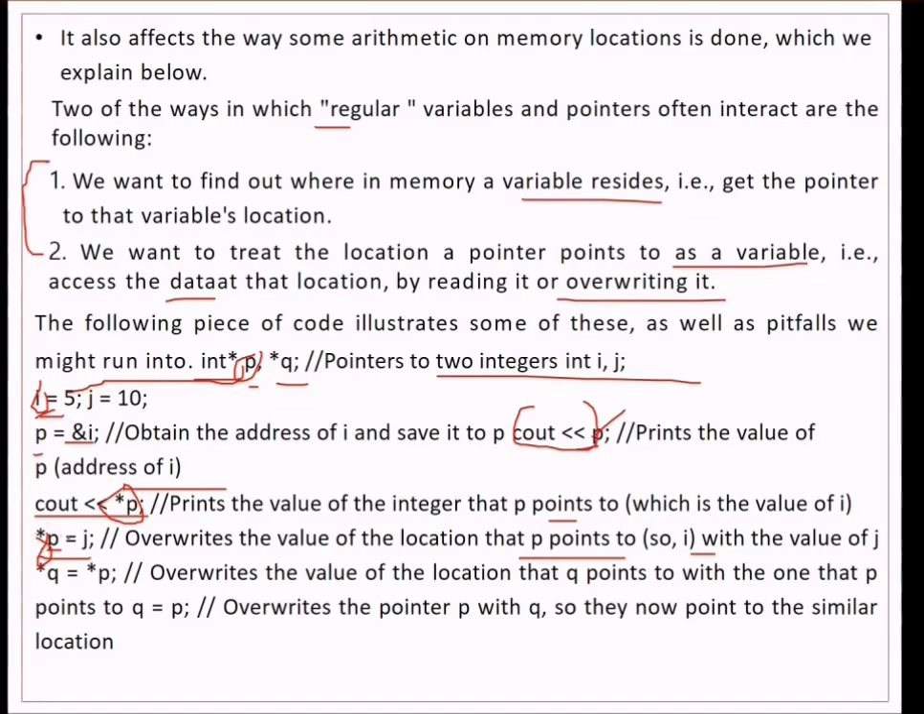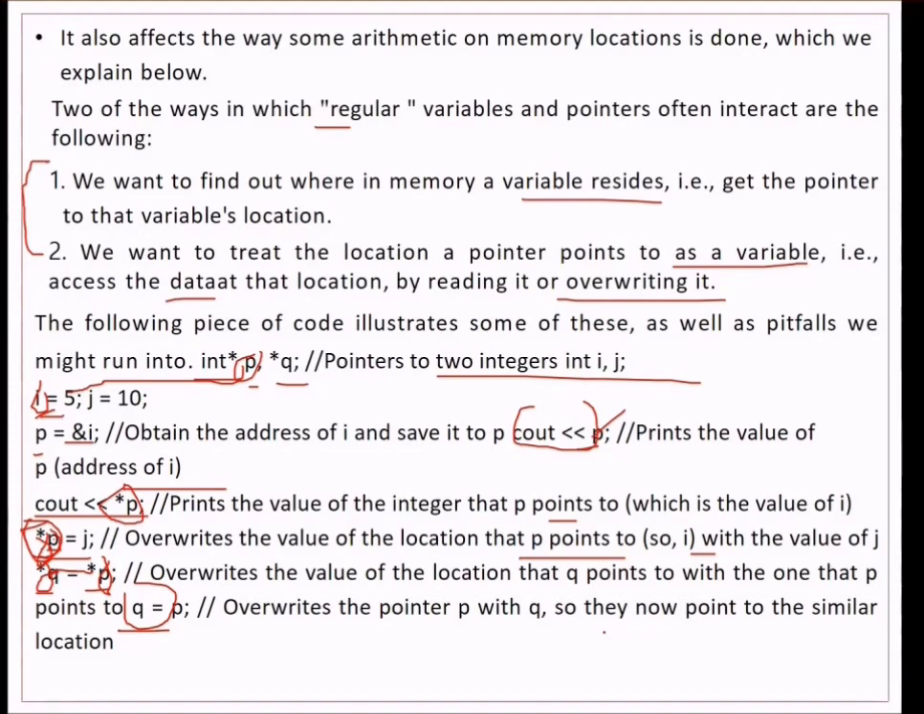Now J, this star P will contain the address of P, this is the value actually, star P is the value. So star P will have J, and now star P on J will have the value of overwriting the I, right? So this star Q equal to star P, again star P is containing this J, and this is giving to star Q, so it overrides the value of location of Q with the one that P points to. This is Q equal to P, right?